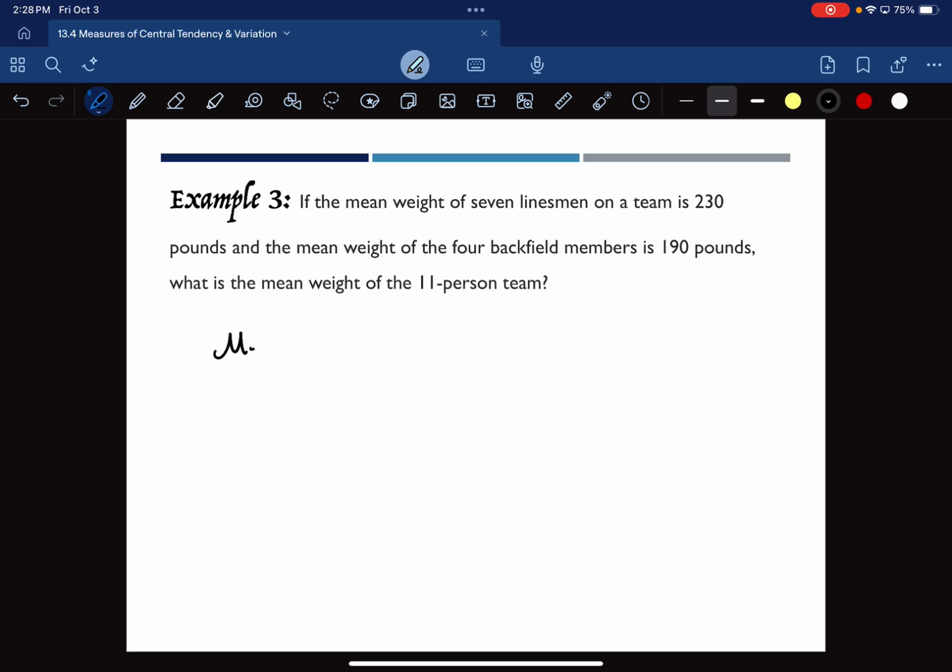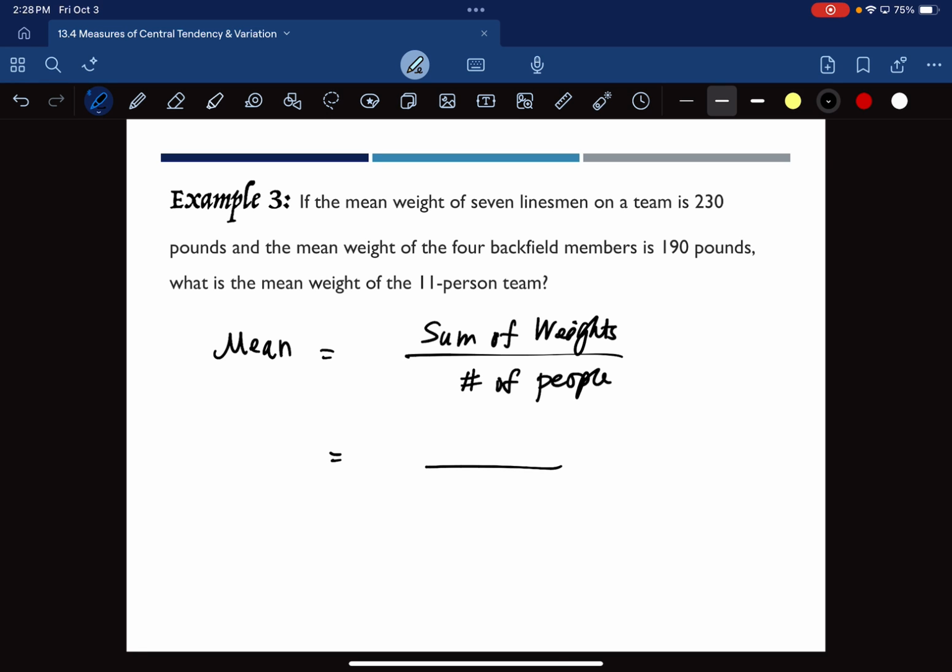Well, the mean is still calculated the same way. The mean should be the sum, in this case, of their weights or their total weights, divided by their number of people. Okay, so this is a little more descriptive, pertains specifically to this problem. That's fine. You know the number of people on the team. What did it tell you it was? 11. There's 11 on the team, at least that they're discussing at the moment. It says that 7 of them have an average weight. Their mean weight is 230. So if 7 of them on average weigh 230, what could you do to find their total weight?